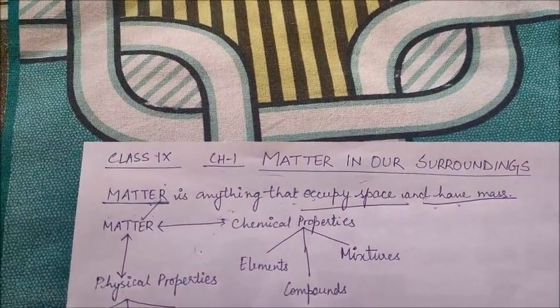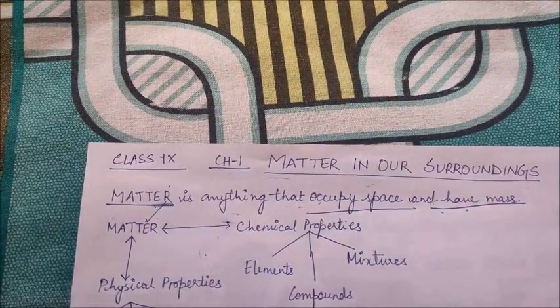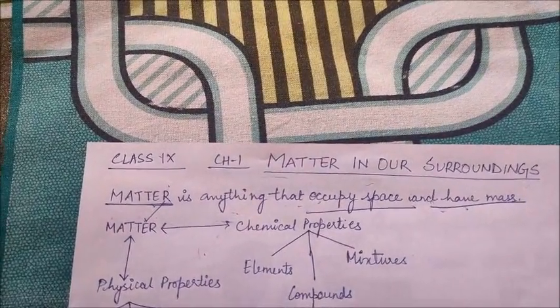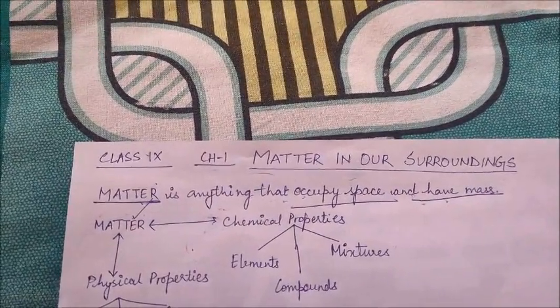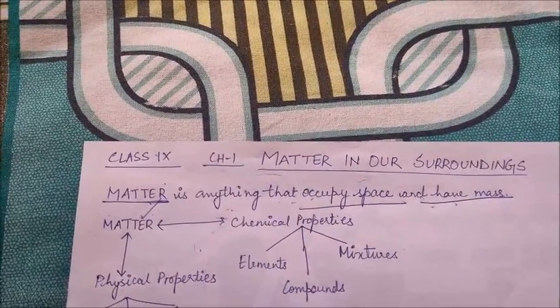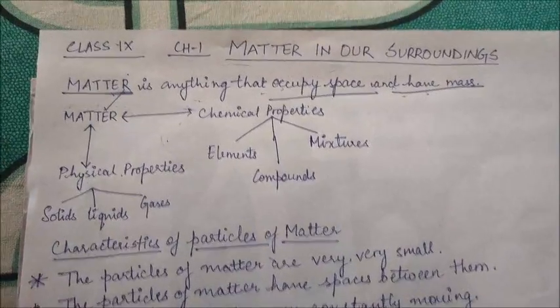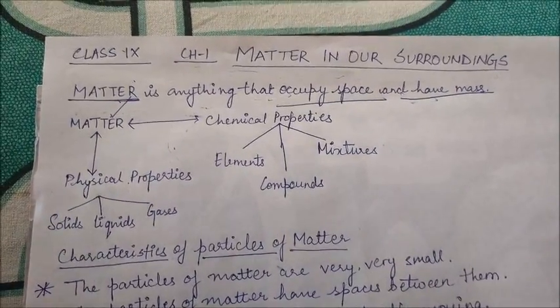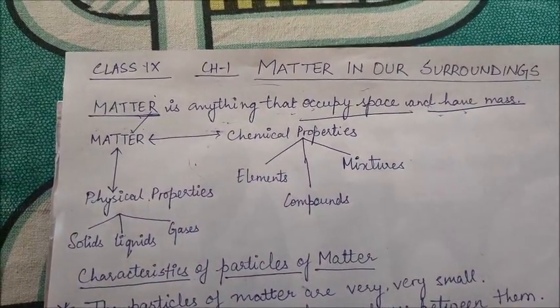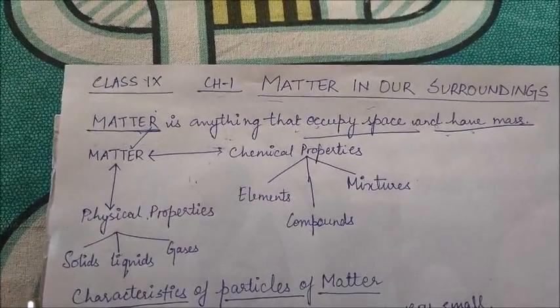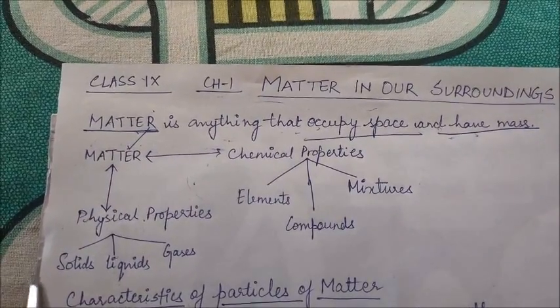So anything which occupies some space and has mass is said to be matter. That means everything around you is matter. I hope the term matter is clear to all of you. So you can say anything that is occupying space and having mass is said to be matter. Now let's talk about the different classifications of matter.